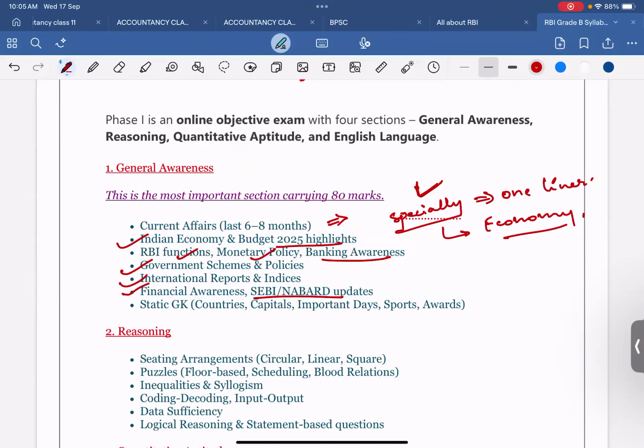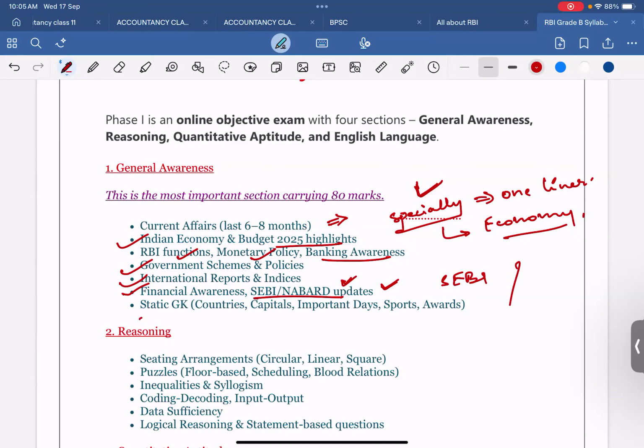SEBI and NABARD updates are not that prominent, but still we have seen questions on what SEBI is and its function, what NABARD is and its function, and what new rules have been added in NABARD or something. We will look at these 2 topics briefly also.